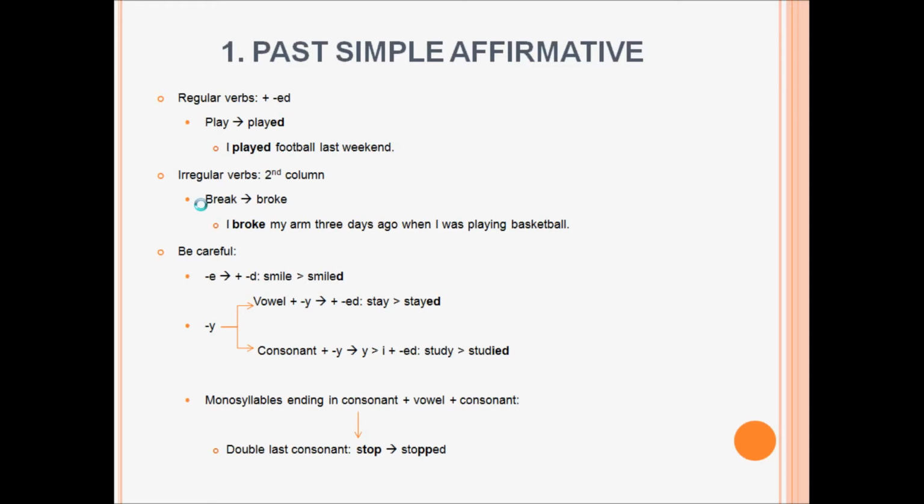And the third point to take into account is that monosyllables ending in consonant plus vowel plus consonant double the last consonant. For example, stop is a monosyllable and it finishes in consonant T, vowel O, and consonant P. So when we add ed, we double the last consonant, in that case the P.